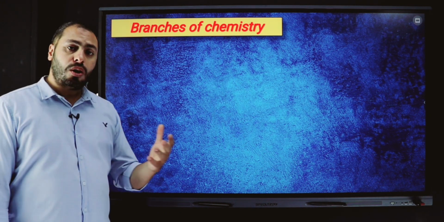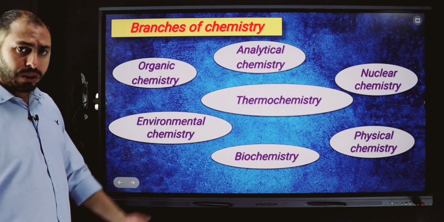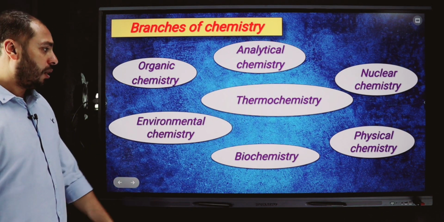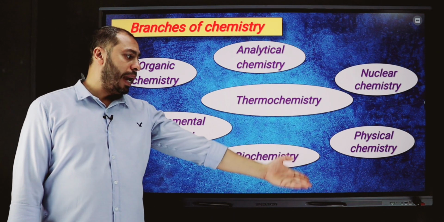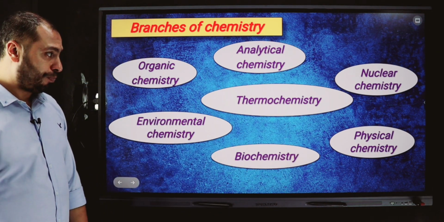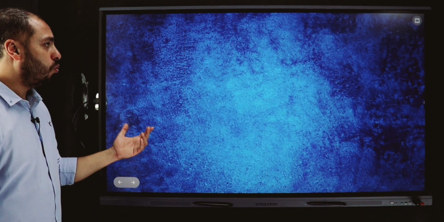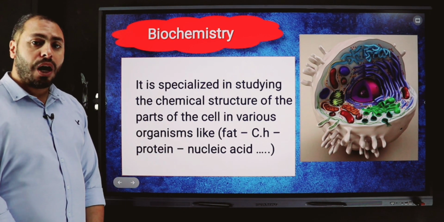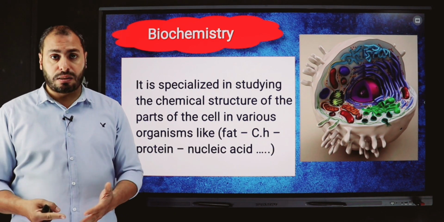But what are the branches of chemistry in our life? We have many branches of chemistry, for example, organic chemistry, analytical chemistry, environmental chemistry, thermochemistry, nuclear chemistry, biochemistry, and physical chemistry. These are some branches of chemistry. And we will study now the interference between chemistry and other sciences, like biology and physics.